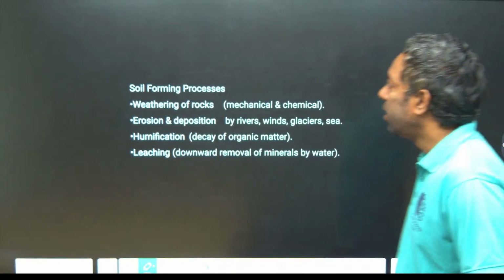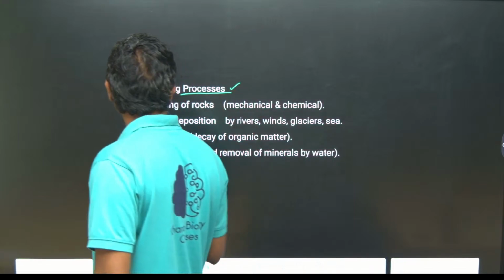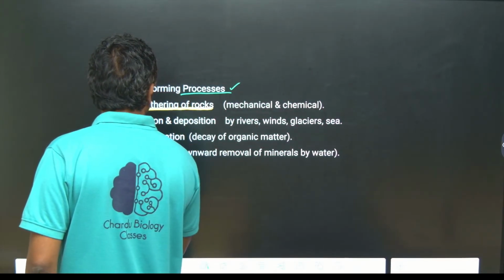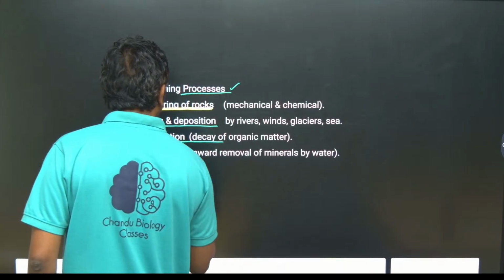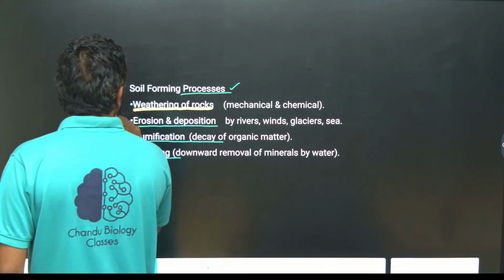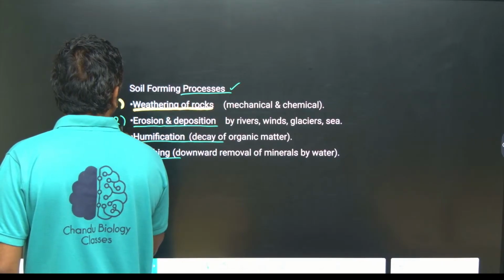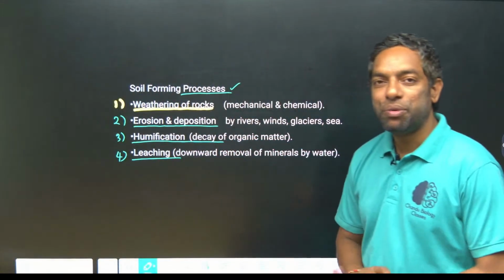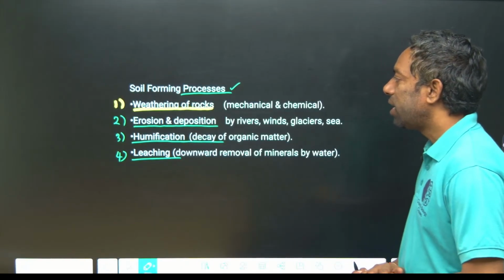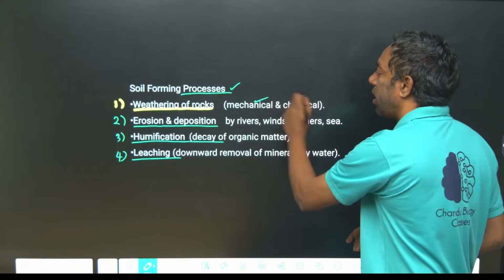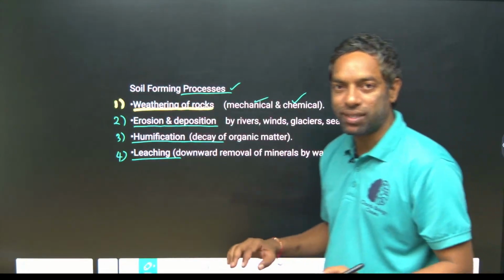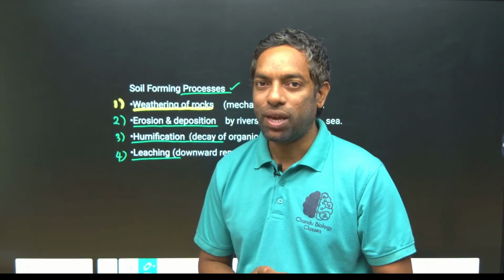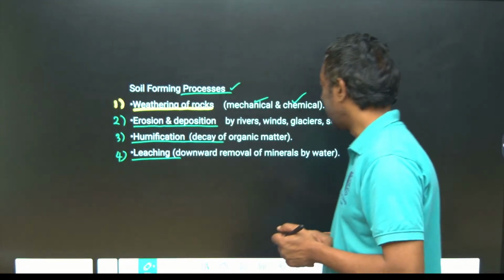The process is what? Weathering is the main process, along with erosion, humification and leaching. These are the four soil forming processes. This is also most important for the coming exam, guys. Weathering means mechanical and chemical changes of the rock structure. Rocks can break into small particles, chemical or physical, like mechanical.